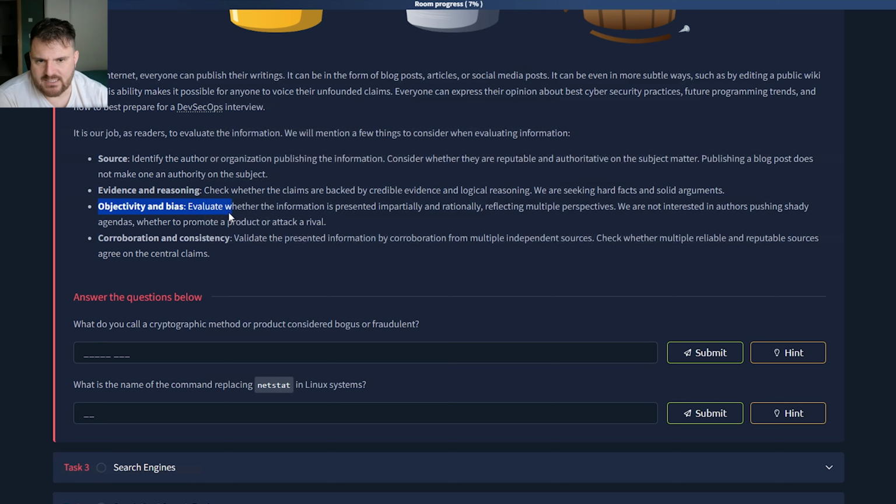Objectivity and bias. Evaluate whether the information is presented impartially and rationally, reflecting multiple perspectives. We are not interested in authors pushing shady agendas, whether to promote a product or attack a rival. Corroboration and consistency. Validate the presented information by corroboration from multiple independent sources. Check whether multiple reliable and reputable sources agree on the central claims.